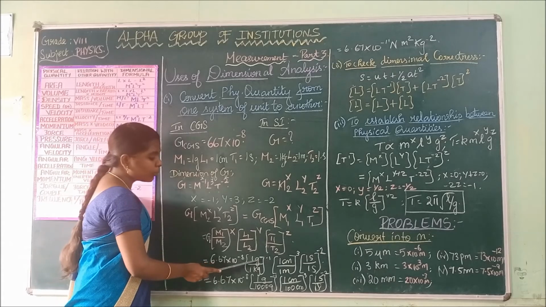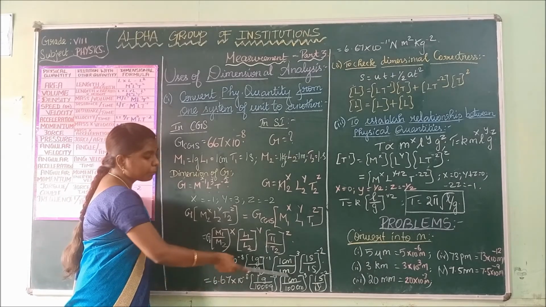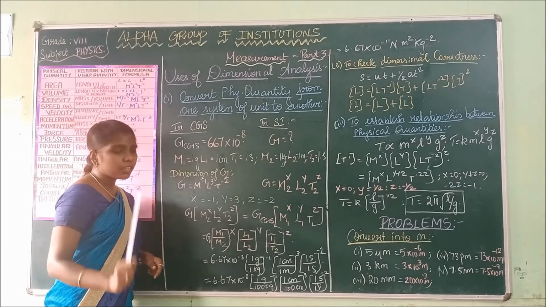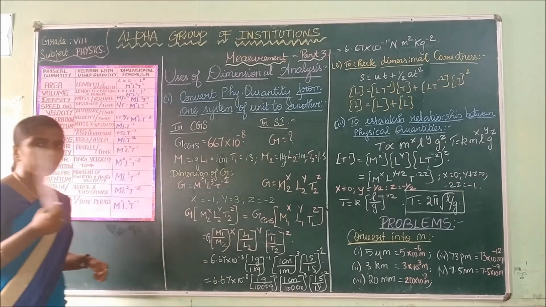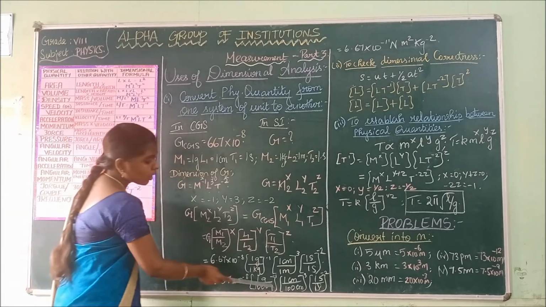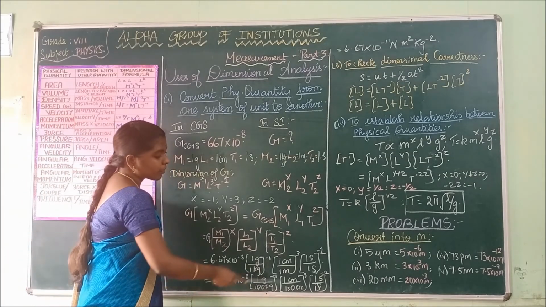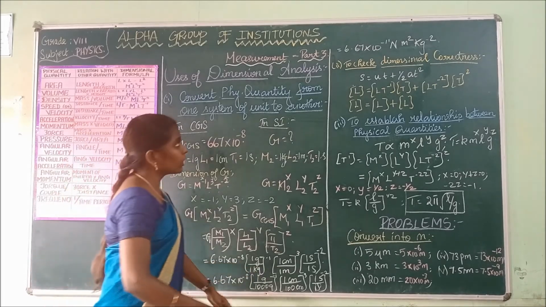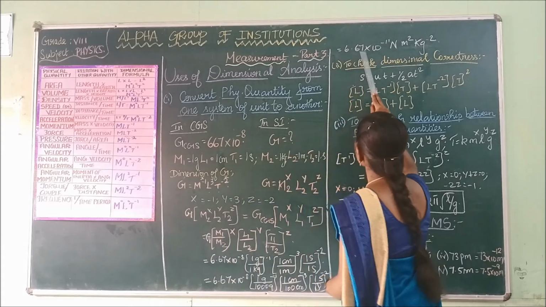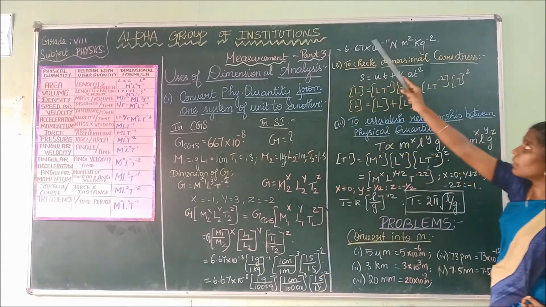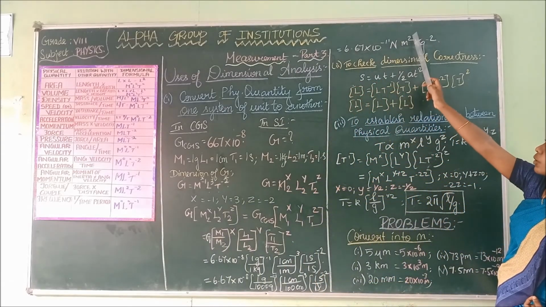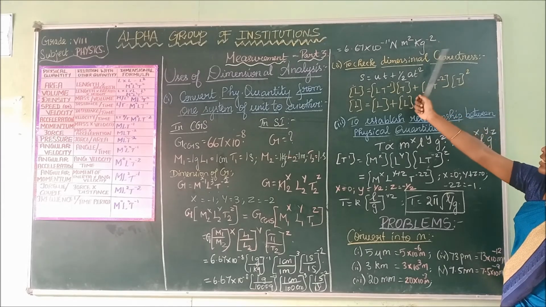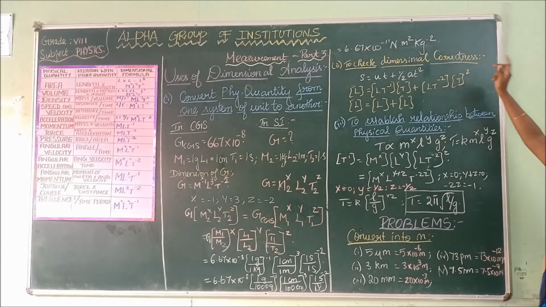You have to convert this kilogram into gram, meter into centimeter. 1 meter is equal to 100 centimeter. 1 kilogram is equal to 1000 gram. Convert it and your final answer is 6.67 into 10 power minus 11 Newton meter square kilogram power minus 2. Newton meter square kilogram power minus 2 is your unit.